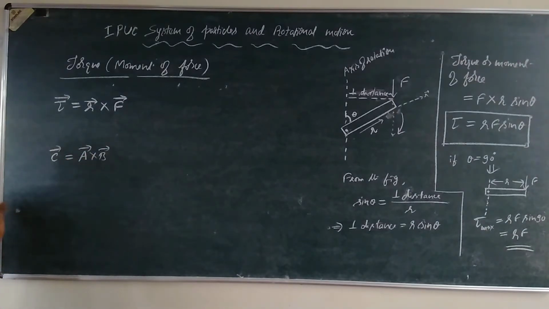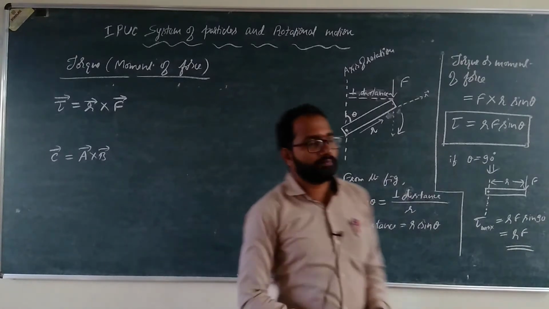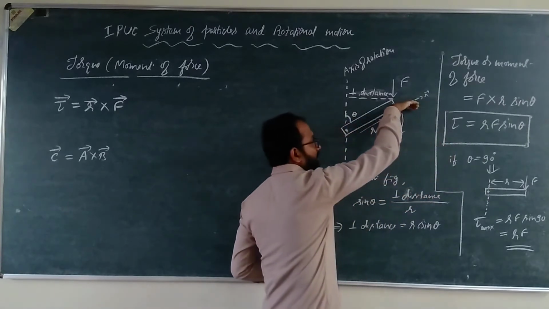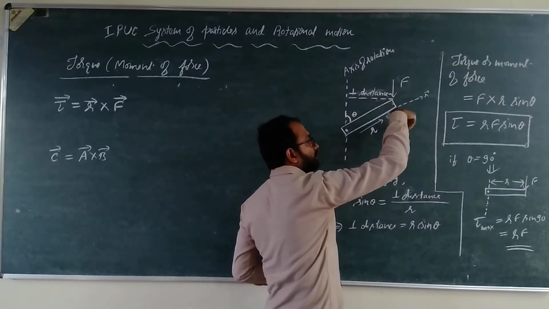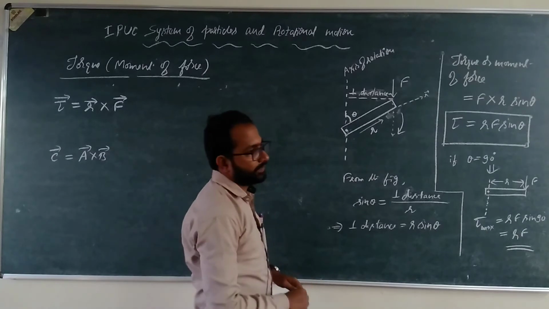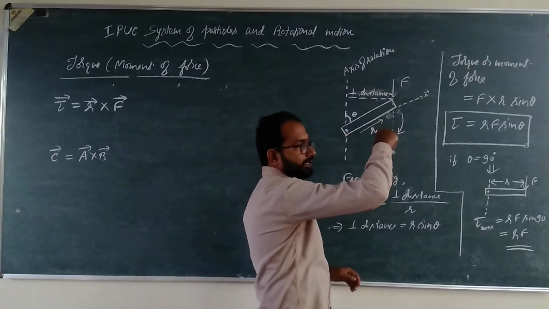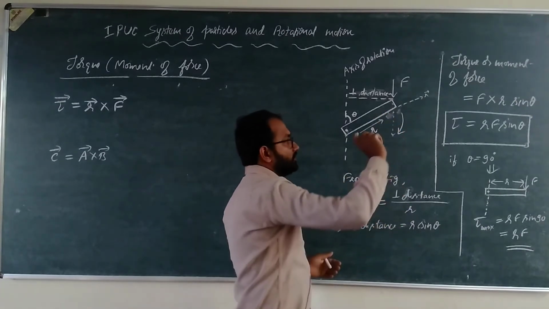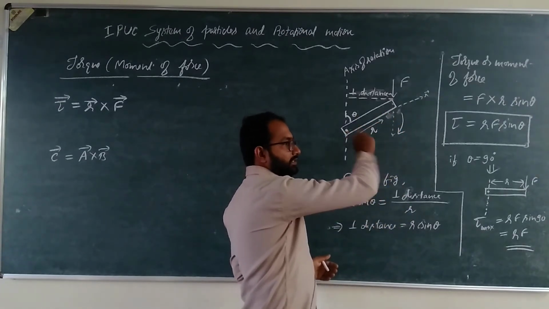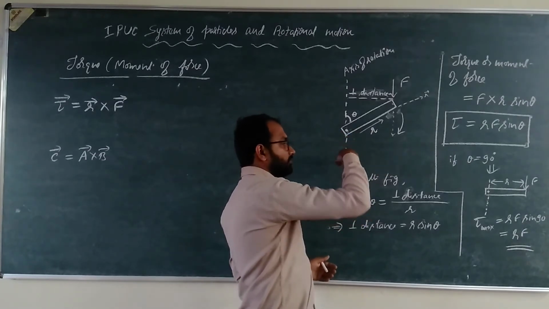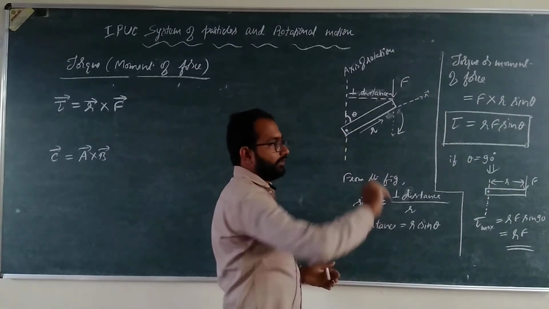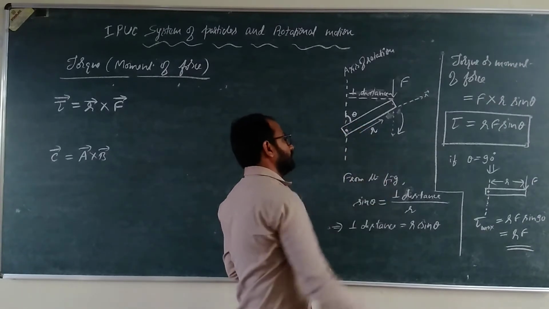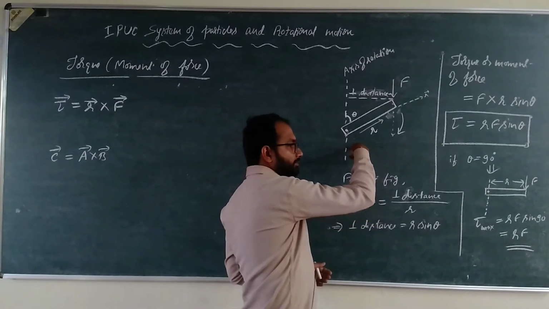So the angle is from R to F, so therefore use the right hand rule. So the direction of torque is into the plane of the board. We also can use the right hand screw rule. When the screw is fixed you are rotating like this. So the screw is moving into the plane of the board.